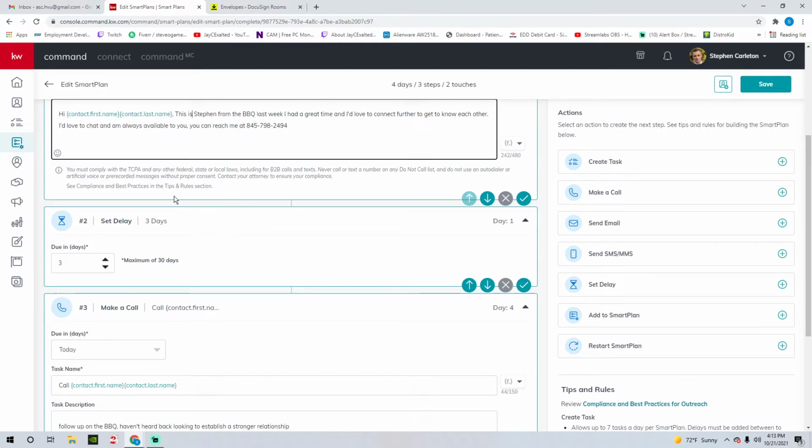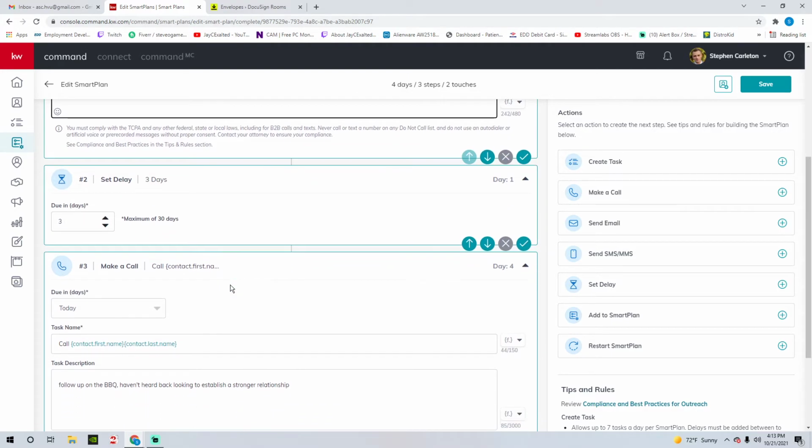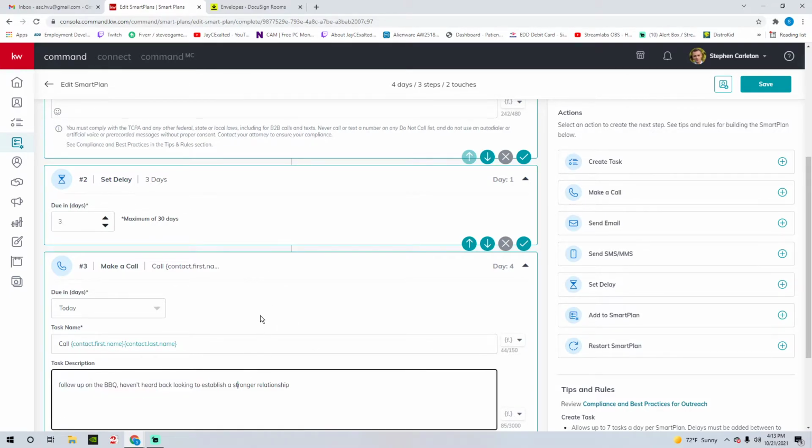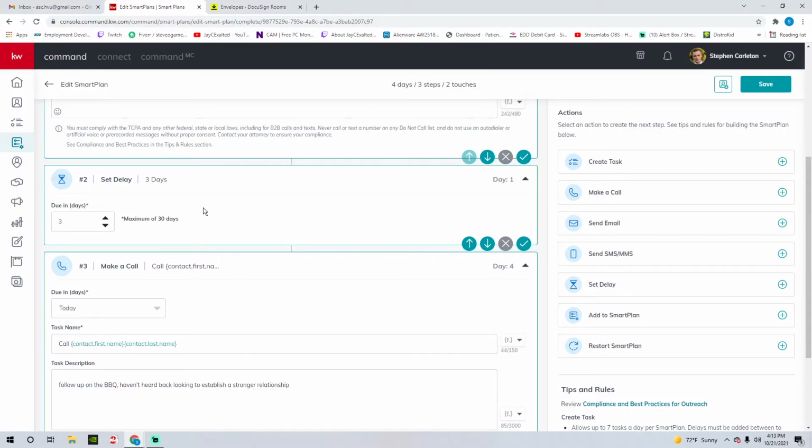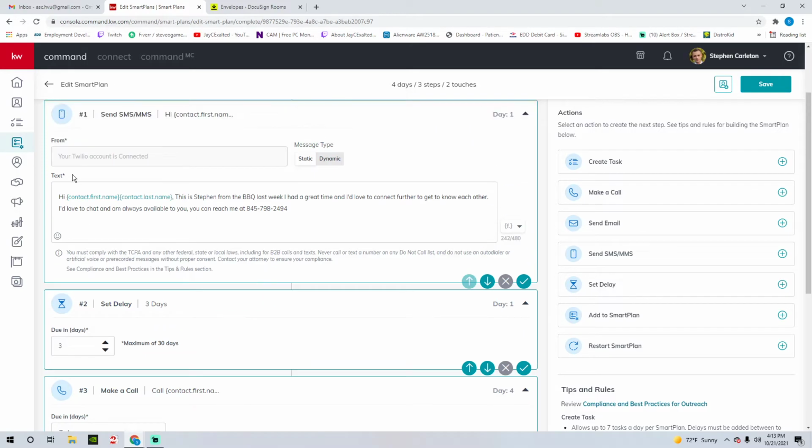And then we wanted to wait a couple of days because let's not be too annoying, let's just space it out a little bit. We're going to give it 3 days and then Command is going to basically remind me. And also, if it doesn't remind you, just go to your tasks over here and it'll be there. And it'll say, hey, you're really supposed to make a call to so and so, and here's the notes on it. So that's just a way of keeping organized and keeping yourself accountable, and that's the great thing about smart plans.